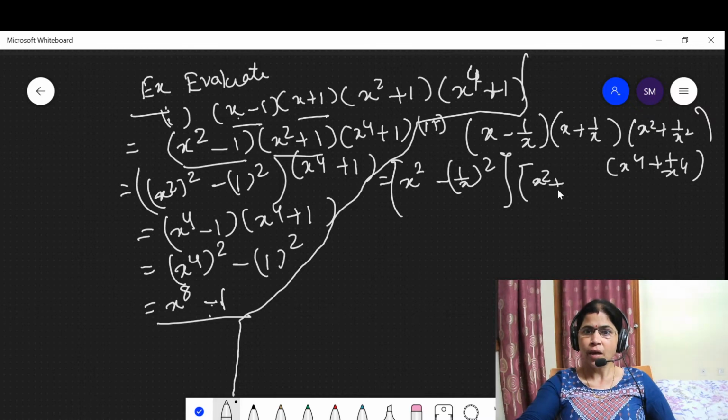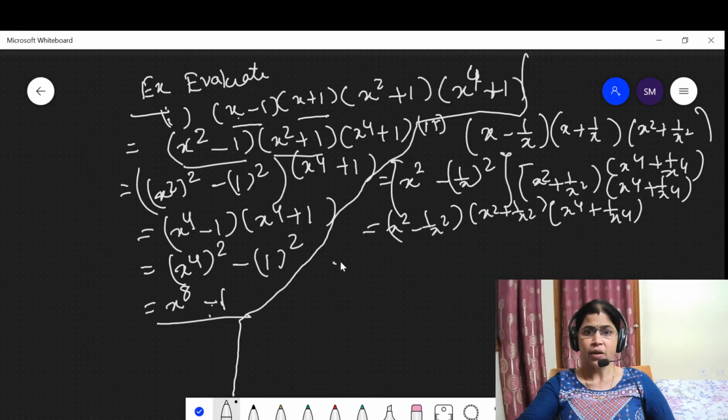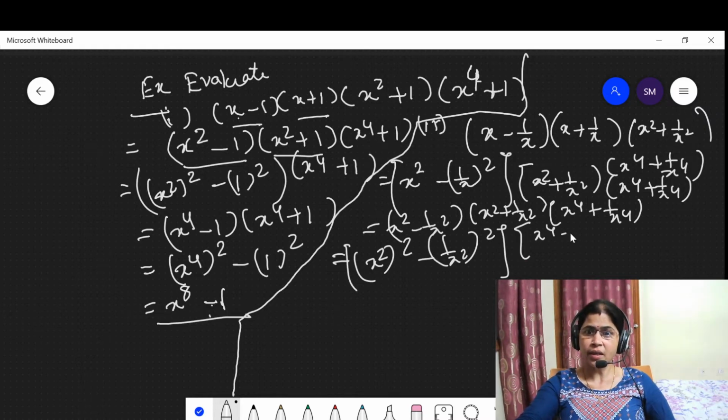Then write the rest as it is. This is x square minus 1 upon x square into x square plus 1 upon x square. Look here. This is also in the same form, a plus b into a minus b, which is a square minus b square. Keep the last factor as it is.